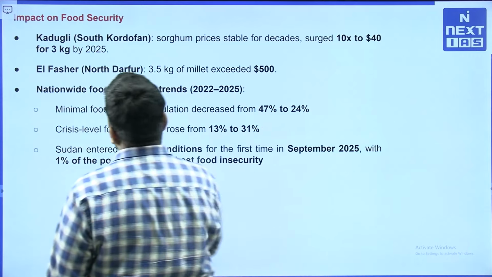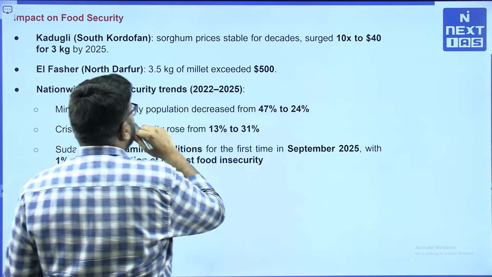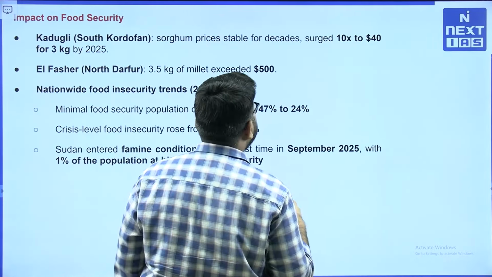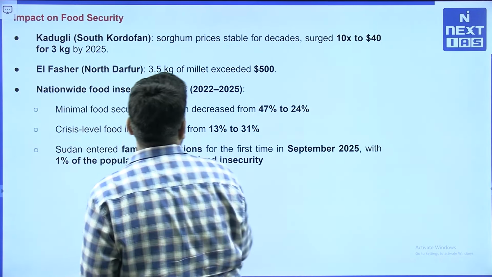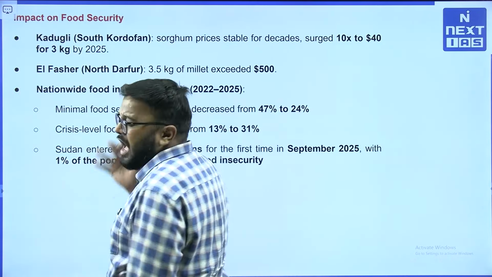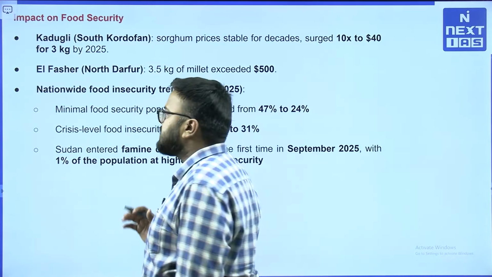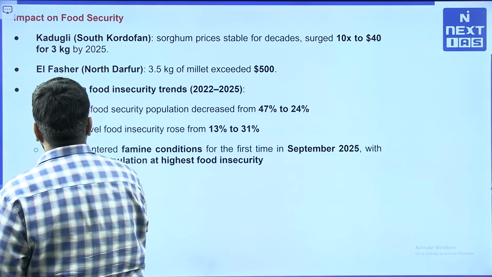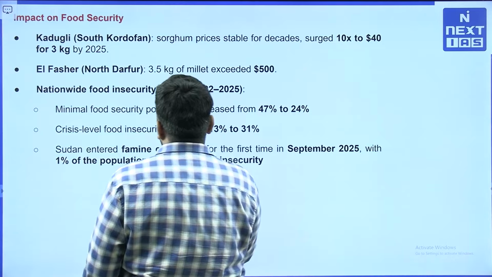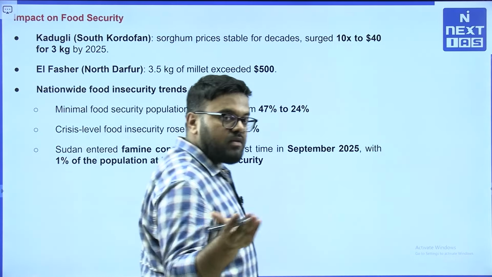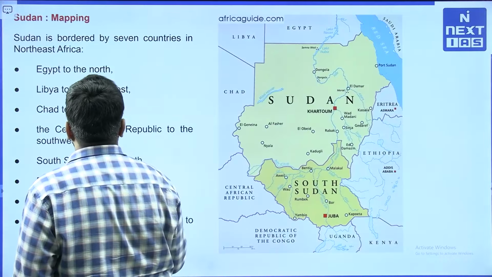Impact on food security, particularly in Kordofan, which is Kadugli in South Kordofan. Sorghum prices have been stable for decades, but they have surged in recent times by 10 times. In Al Fasher, North Darfur, 3.5 kg of millet exceeded $500. How they are going to afford this sort of prices in already impoverished areas is beyond me. So, to a certain extent food security has become a problem. You can clearly see Sudan has entered famine-like conditions, and it is now up to the UN to decide whether there is a famine or not; you should look at the Sudanese condition and declare a famine.